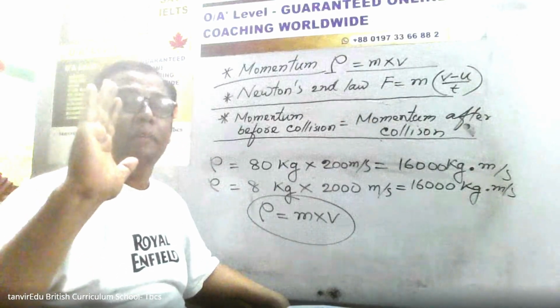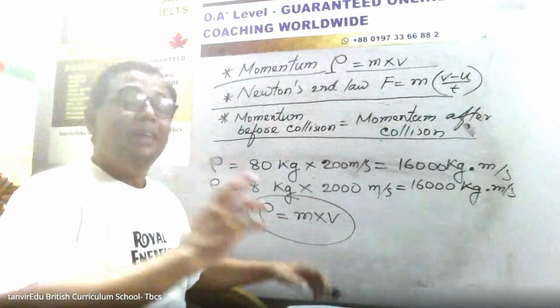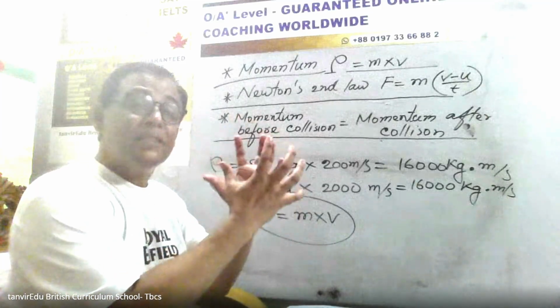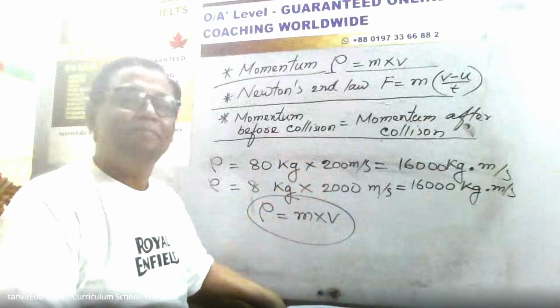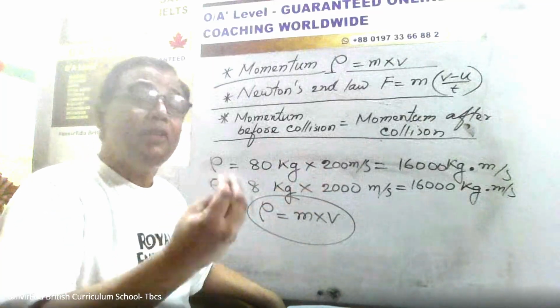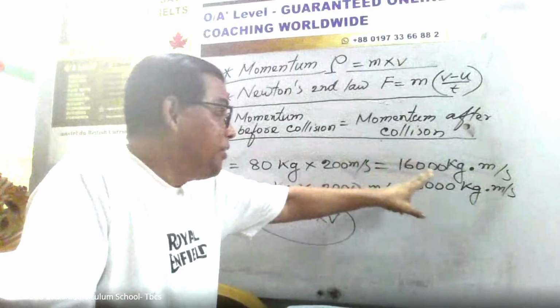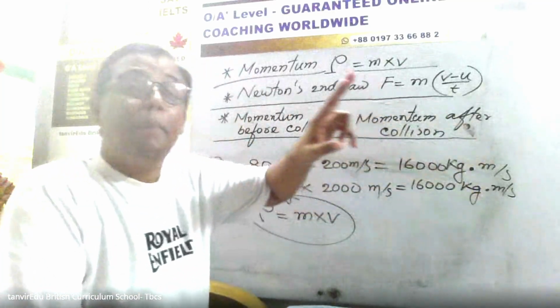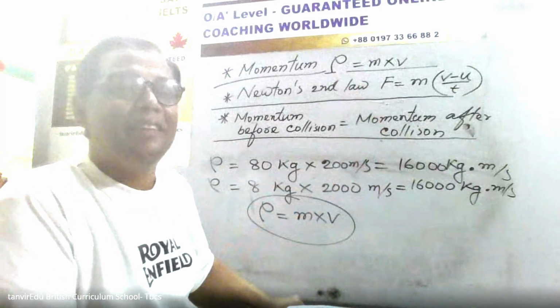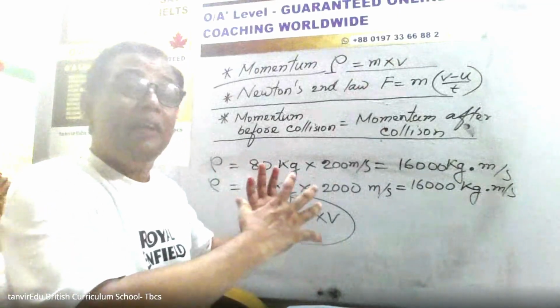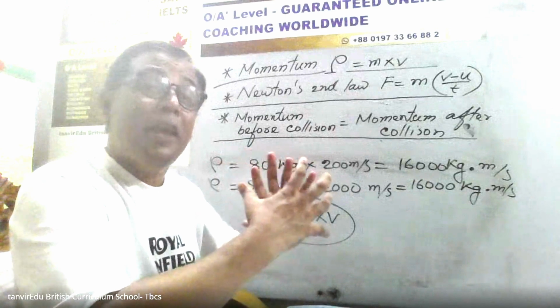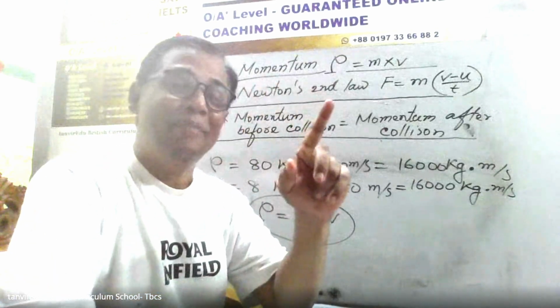By definition, momentum is the multiplication of mass and speed. Mass and speed. Okay, and the unit of momentum is kg meter per second. Never forget. But the definition and realistic explanation of momentum is different.